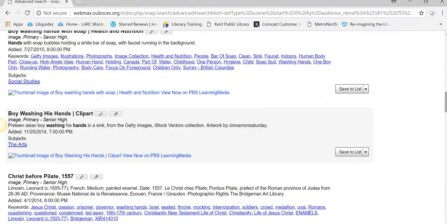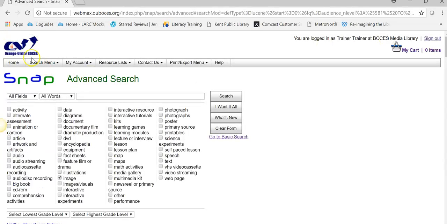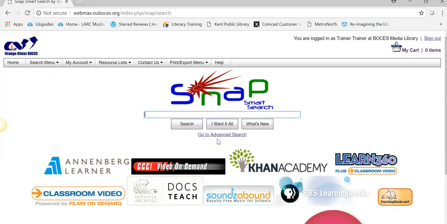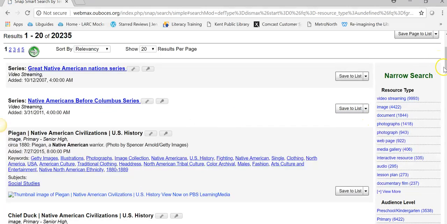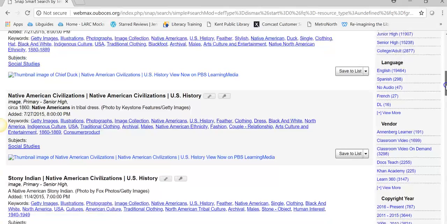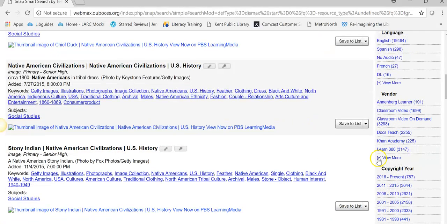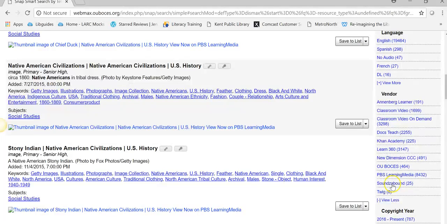Okay, let's go back and do one last search. I'm going to go to the home page, and I'm going to type in Native American, search, and then I'm going to go down and limit it to a vendor. After you use this resource, or you might already be familiar with some of these vendors, I'm going to limit it to Sounds Abound, which is a resource that provides copyright-free music and sound effects.